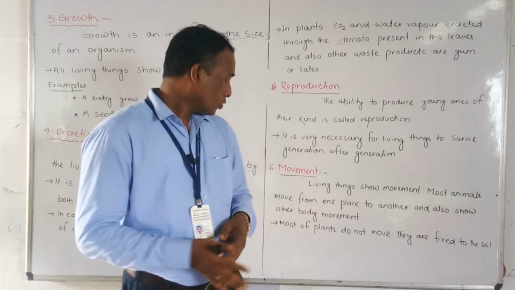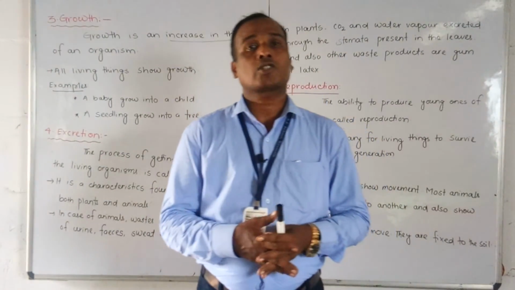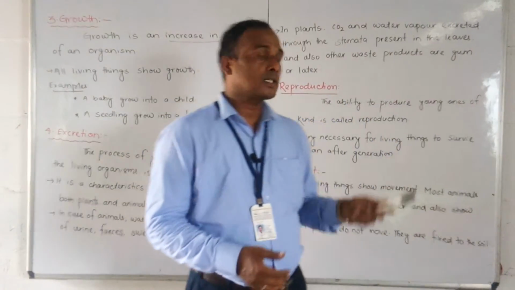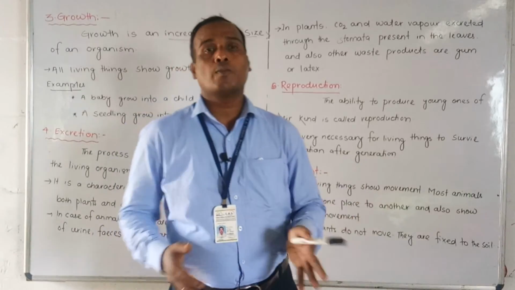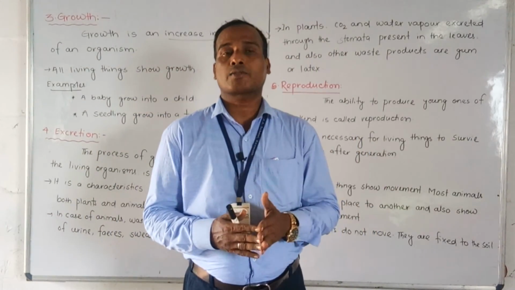But different parts of the body like leaves, branches, stems show movement by the air. Okay, so friends, these are the common characteristics of living things: growth, excretion, reproduction and movement. And the next characteristic we will discuss in the next video.